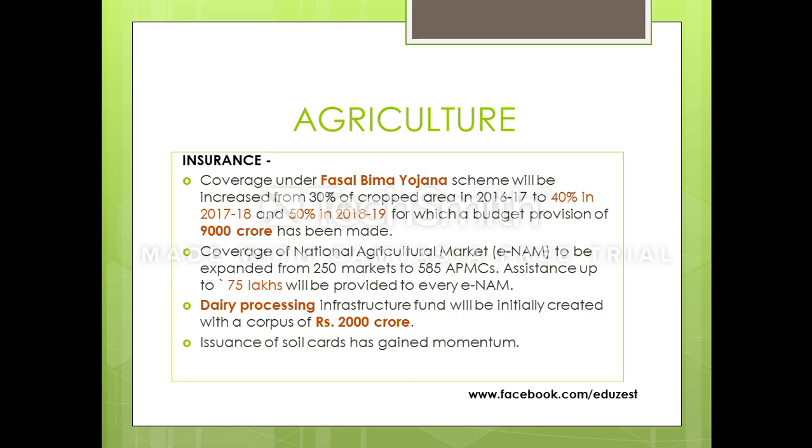Okay, insurance. This is another major area which the government is focusing on. Last year, if you would be knowing, they launched the Pradhan Mantri Fasal Bima Yojana. And now under this scheme, previously the cropped area which the farmer can opt for was only 30%. Whatever be the cropped area, he can only get the insurance for 30% of that area. But from this year onwards, they are extending it to 40%. So you need to remember 40% for this year, and for the next budget it would be 50%, and for that they have allotted 9,000 crores.